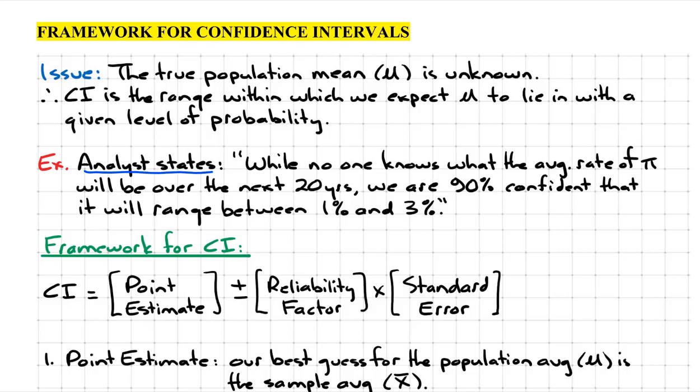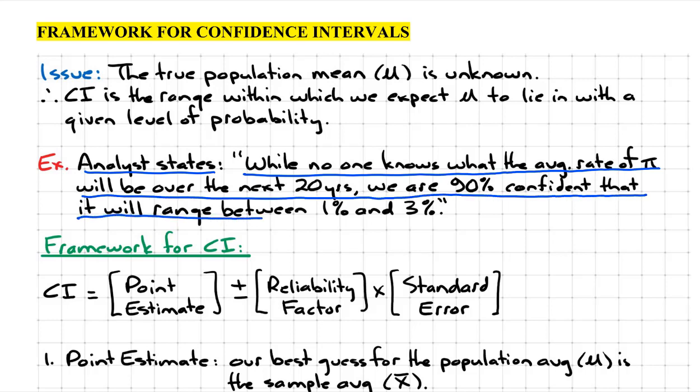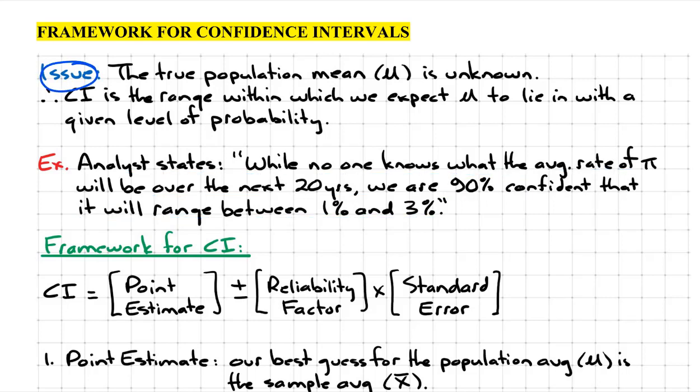Suppose that the analyst states that while no one knows what the average rate of inflation will be over the next 20 years, we are 90% confident that it will range between 1% and 3%. Do you see how this has all the elements of the issue that we just brought up? The analyst does not know precisely what inflation will be over the next 20 years.